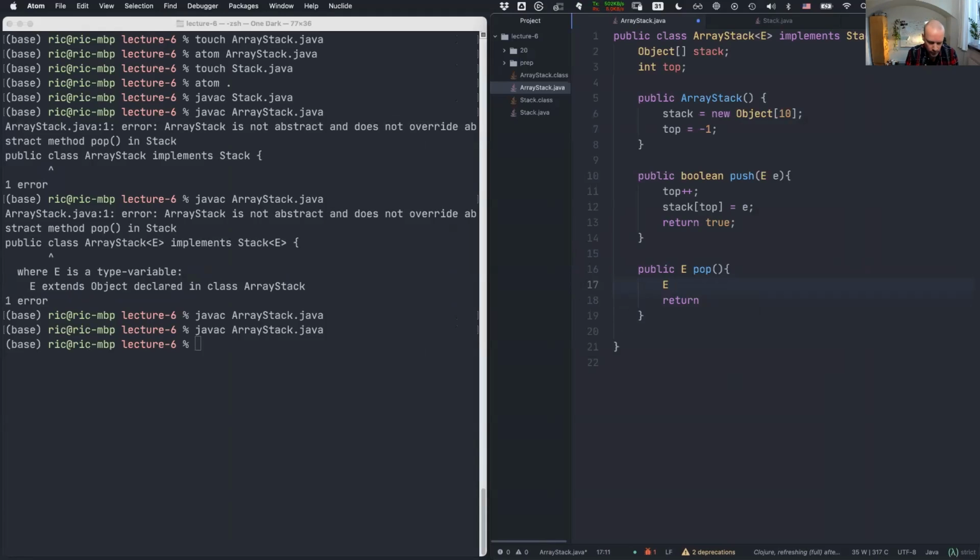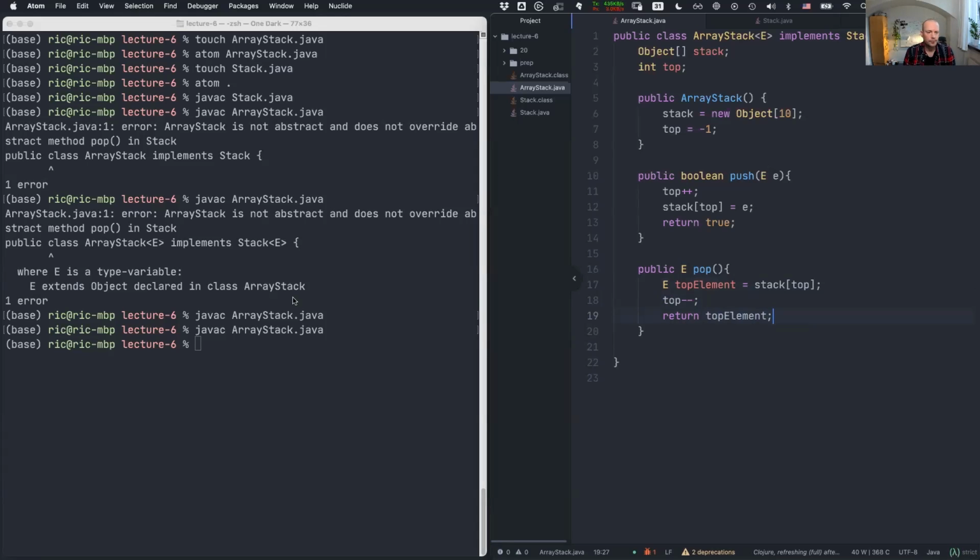So we can have a local variable, call it top element, and get the current value at the top. Once we've done that, we can then decrement top and move it back down the array, and we can return our top element.